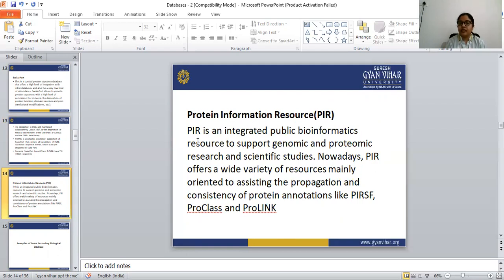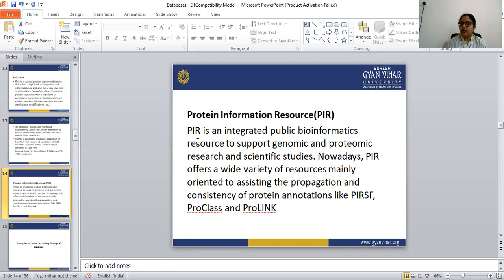PIR is an integrated public bioinformatics resource to support genomic and proteomic research and scientific studies.